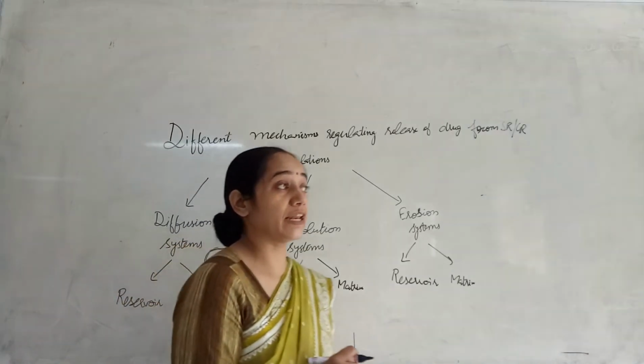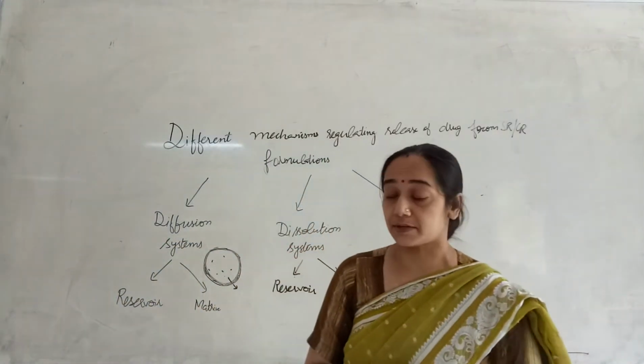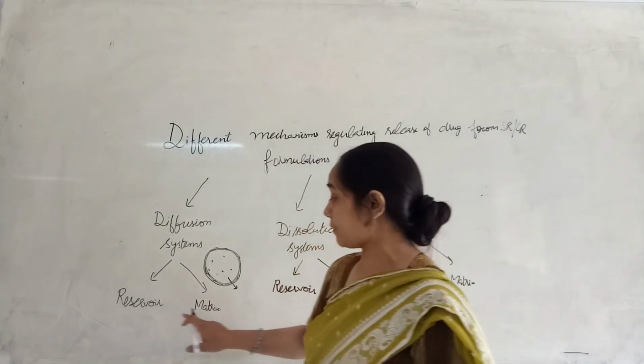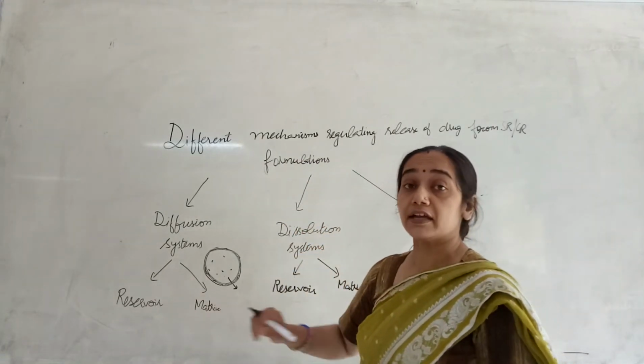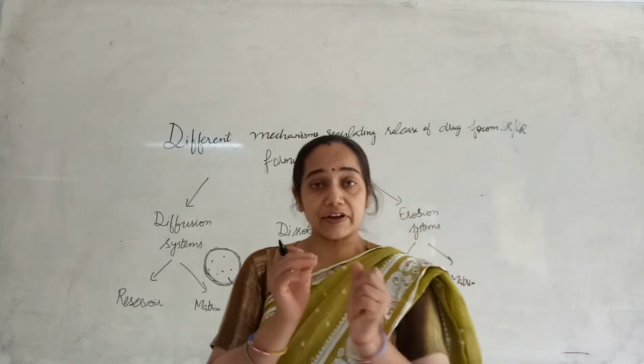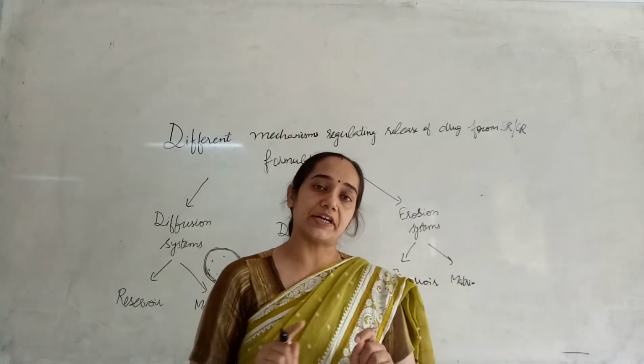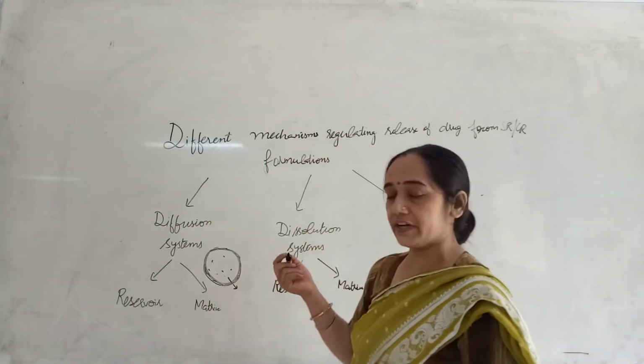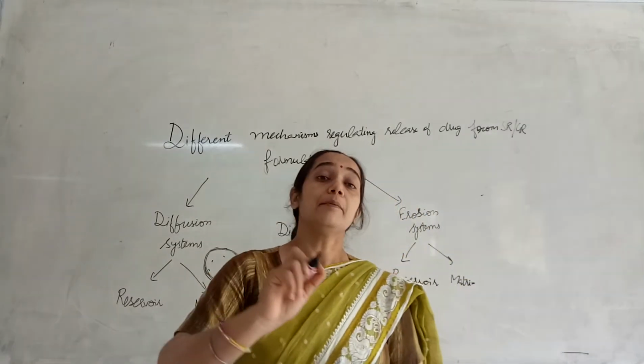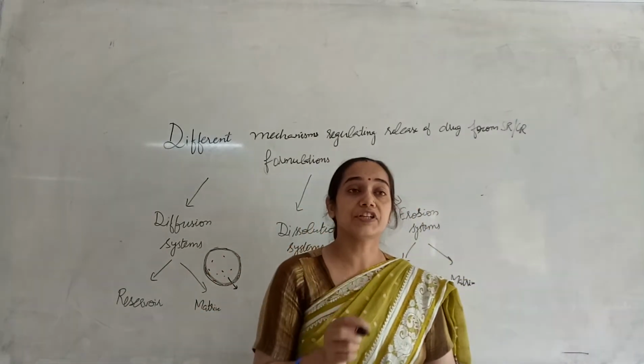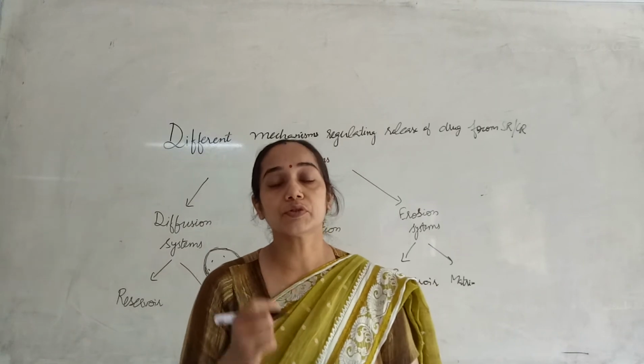In this diffusion mechanism we have different kinds of systems, that is they may be reservoir type or they may be matrix type. Reservoir type means I have a core and I have encapsulated it. For example, I have a tablet and I have coated it with a polymeric material which will allow the diffusion of the content.